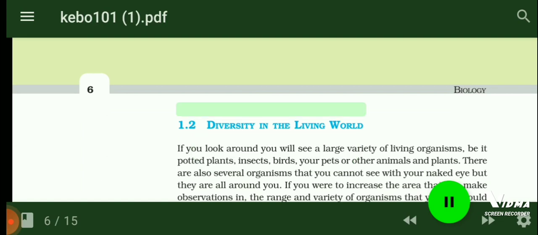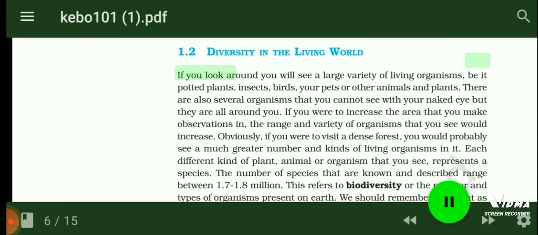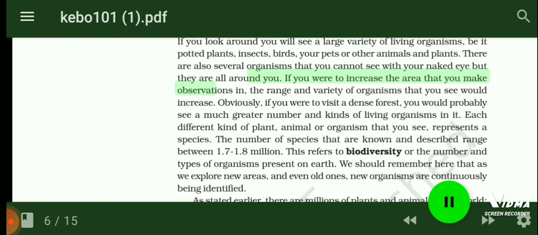2. Diversity in the living world. If you look around, you will see a large variety of living organisms, be it potted plants, insects, birds, your pets or other animals and plants. There are also several organisms that you cannot see with your naked eye but they are all around you. If you were to increase the area that you make observations in, the range and variety of organisms that you see would increase.